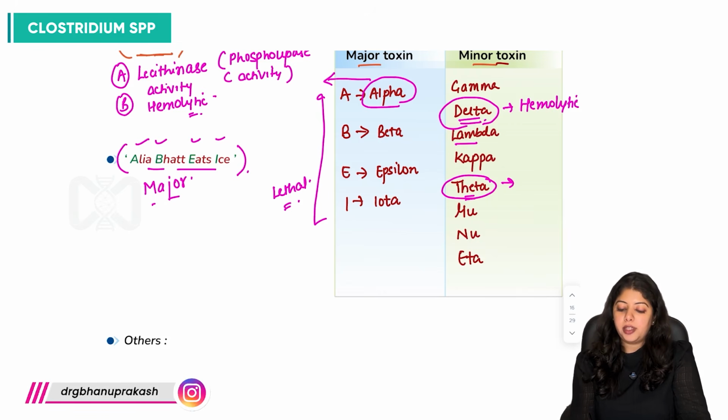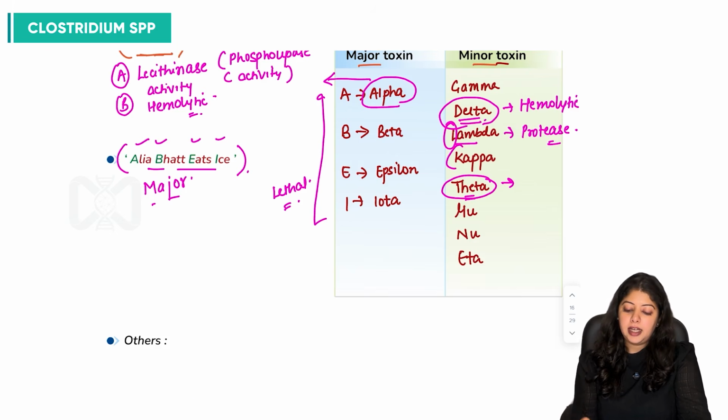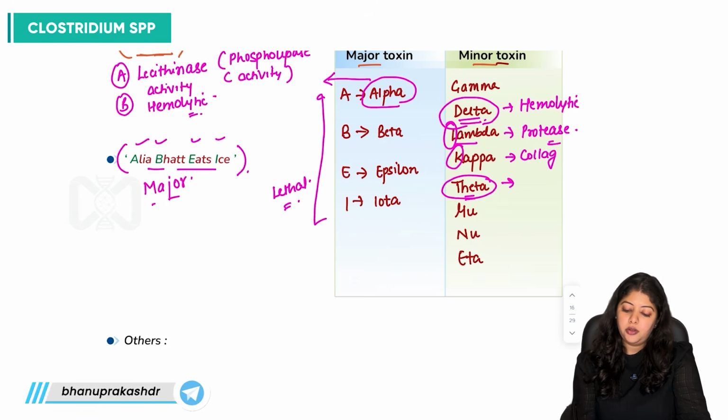Then lambda toxin, L stands for lamb. Lamb, it is made up of proteins, right? So this has protease activity. K, kappa, has collagenase activity. Right?